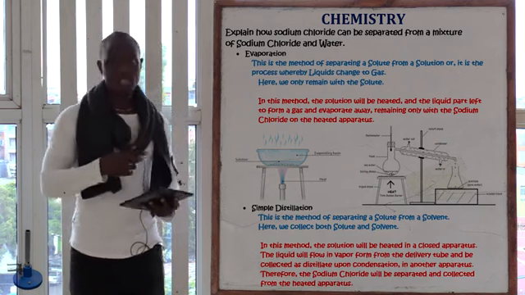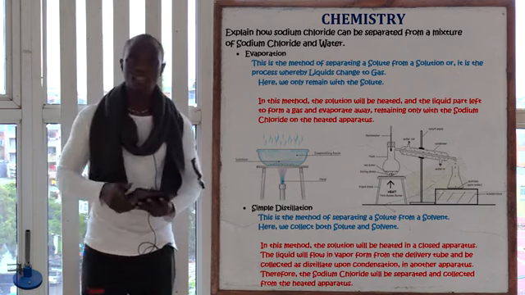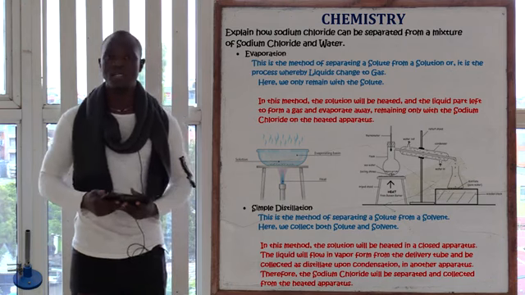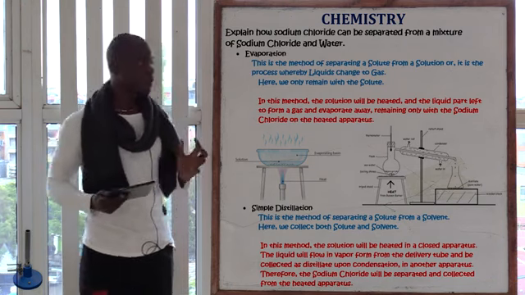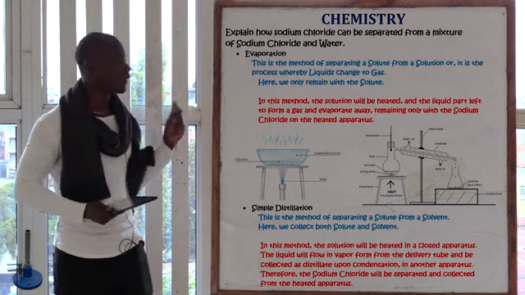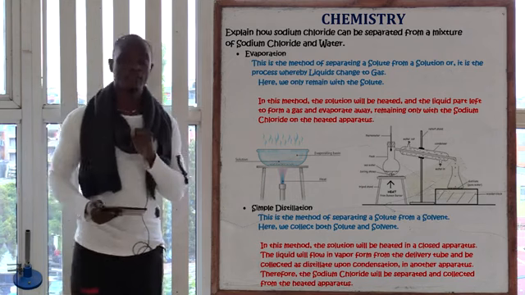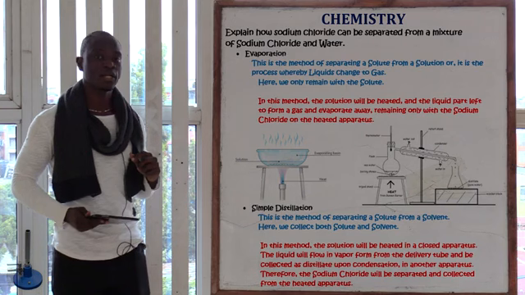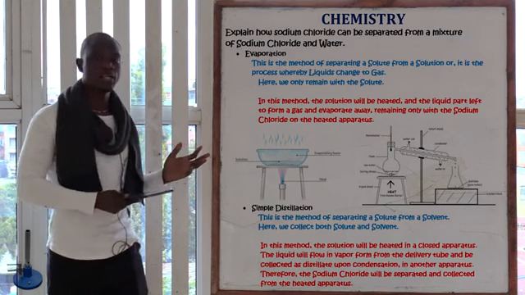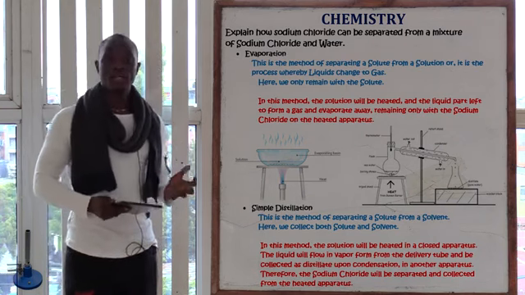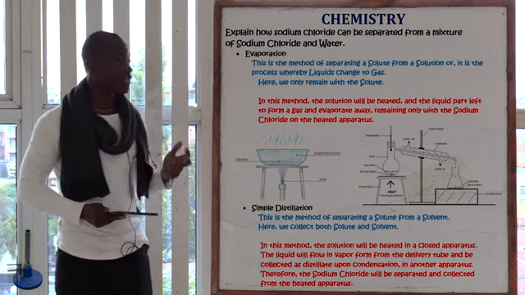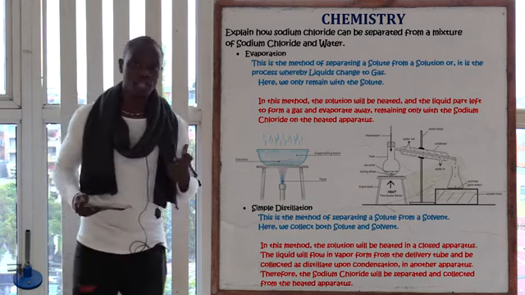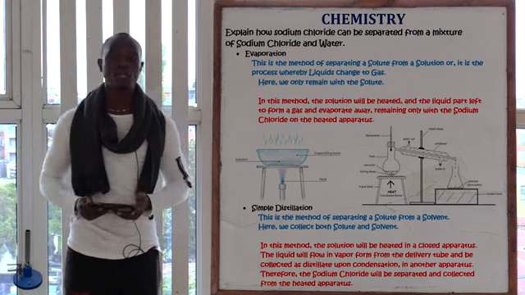Now in this process, if we heat the solution, the liquid is going to evaporate. Since the liquid will evaporate, the only thing we are going to remain with is sodium chloride. And that's what the question is asking. How can we remain with sodium chloride? So simply just heat the mixture of the solution, let the liquid evaporate, and you're going to remain with the sodium chloride. So that is one method.